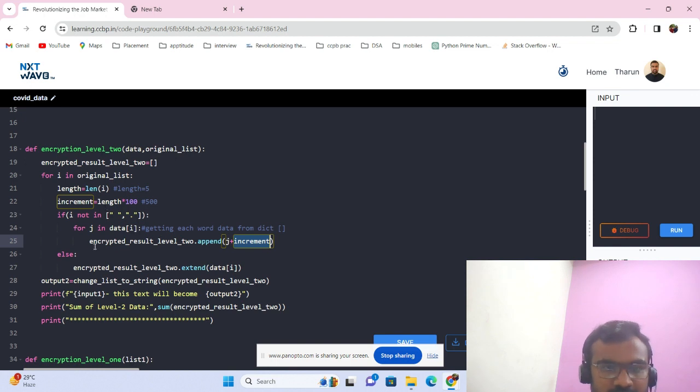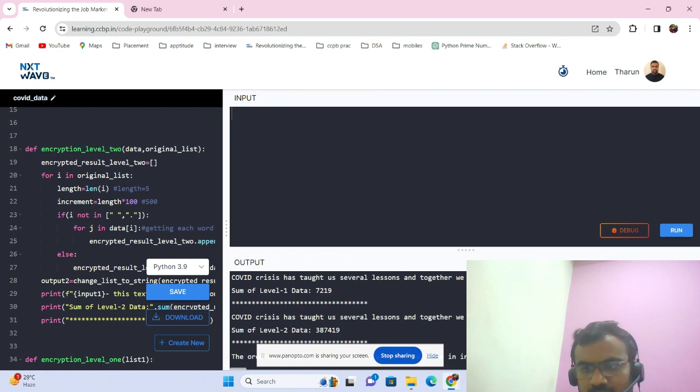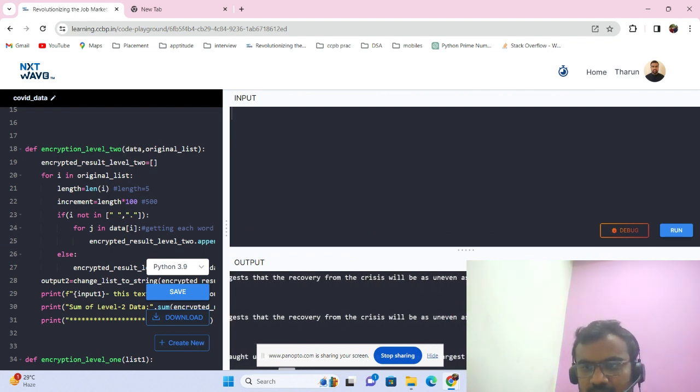So here the increased number is added to the encryption results level 2. So here the output will be the same for the above statements, because for 5 to 9 there are 5 words: 529, 541, 548, 535, 530.